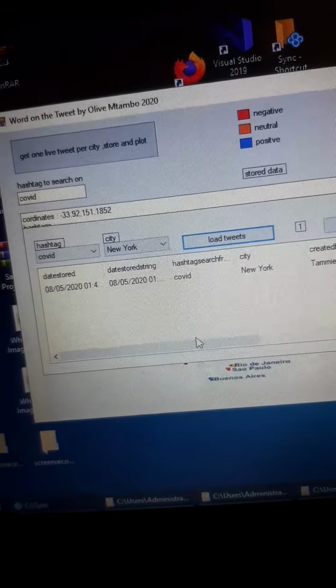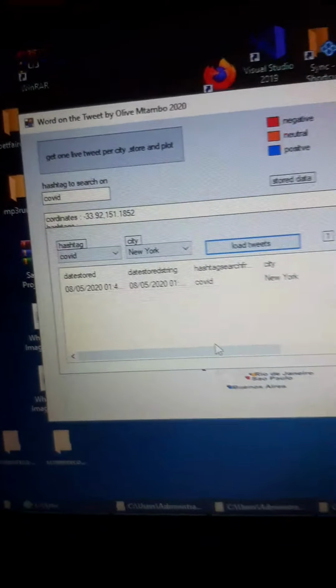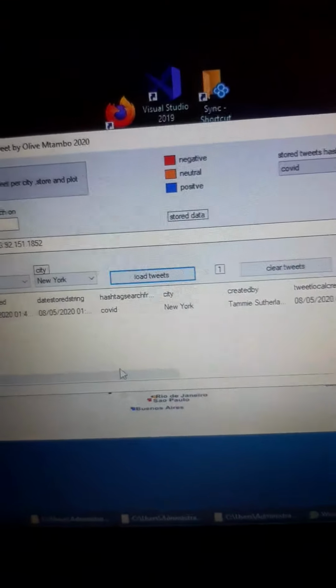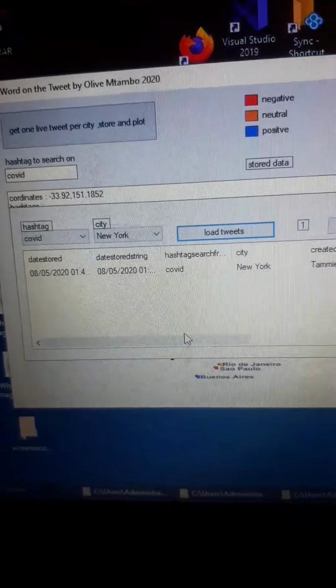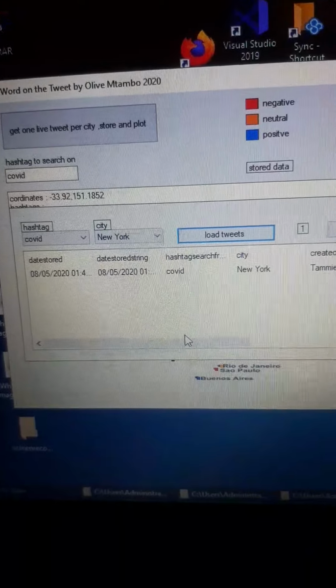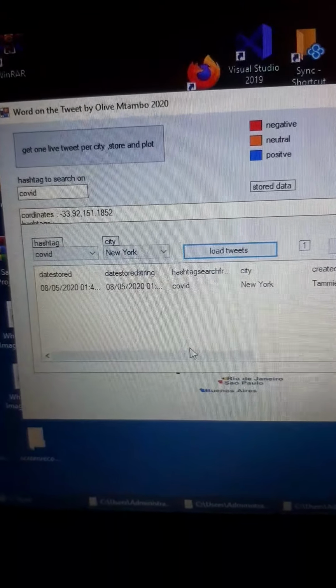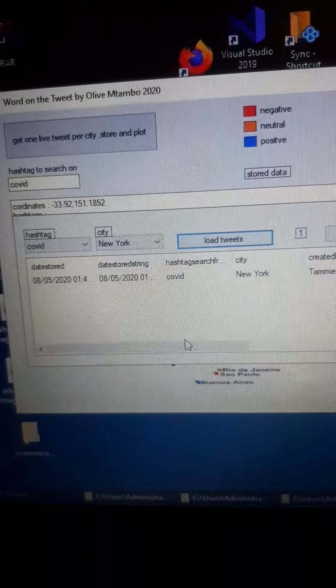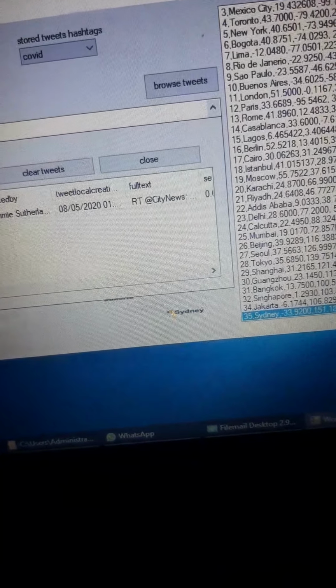And you can increase the number of tweets. At the moment it's set on 1 because you have to pay money. So we went over that long ago, right? So that's how it could be used as a research tool to find out how things have trended over a period of time, and compare and contrast different hashtags on different cities over a period of time, and then look at the actual tweet text itself, which is stored there in the full text.